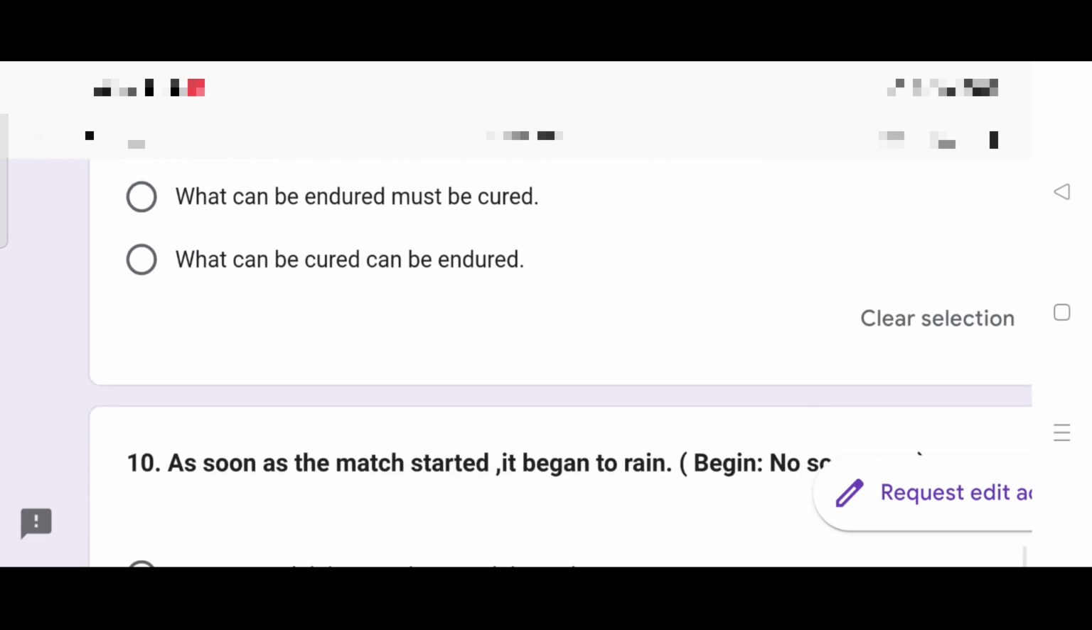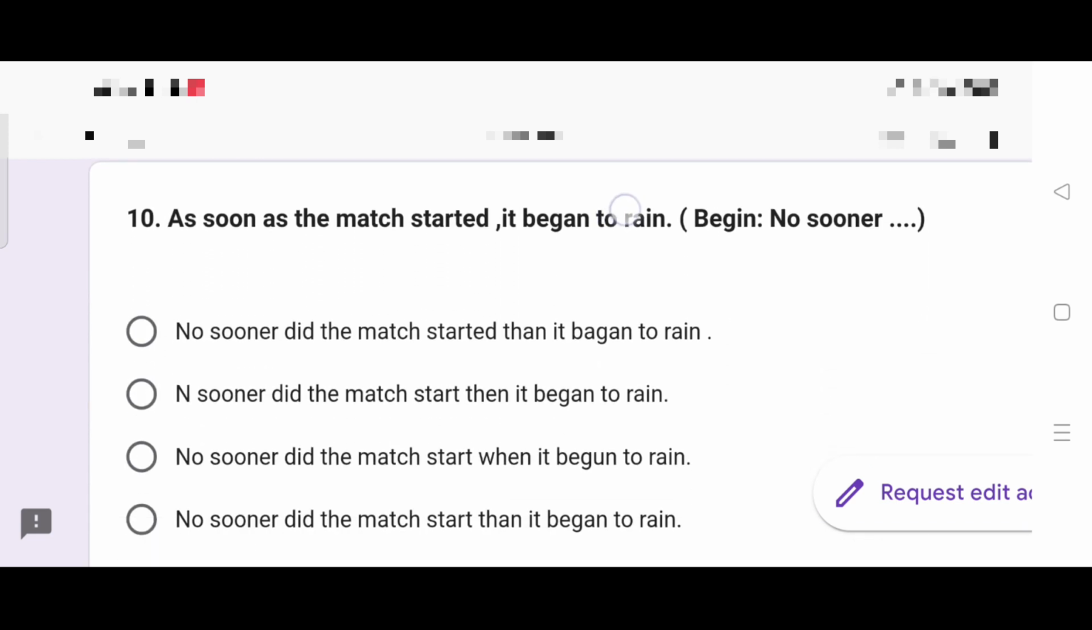Now the last question. Let's see. As soon as, no sooner, hardly had, scarcely. Practice this as well. This section is again very, very important. Students, I am focusing on the key areas, key grammar areas. So study all these chapters one after the other and I'm sure you will do well. And also start solving our mock test series and all the other grammar worksheets that are there in our channel.